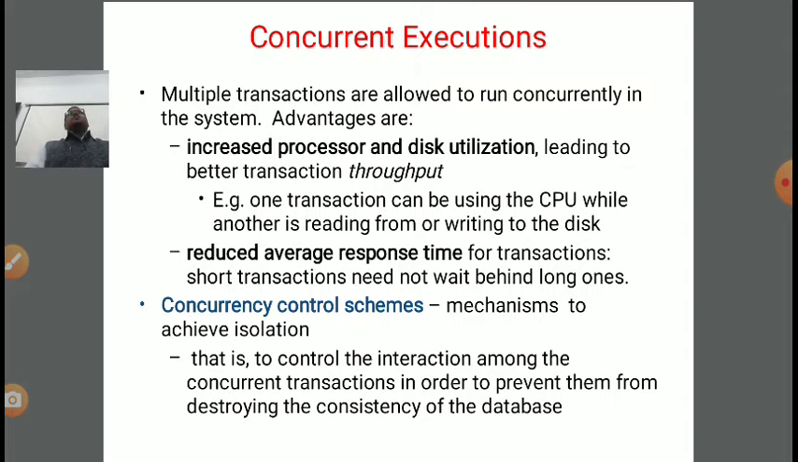Now, once we apply the concurrency mechanism, there should be one mechanism which controls the concurrency degree, meaning how many transactions can run at a time in parallel. If we keep adding more and more concurrent transactions, it can degrade the performance after one point. So concurrency control mechanisms are the mechanisms to achieve the isolation property.